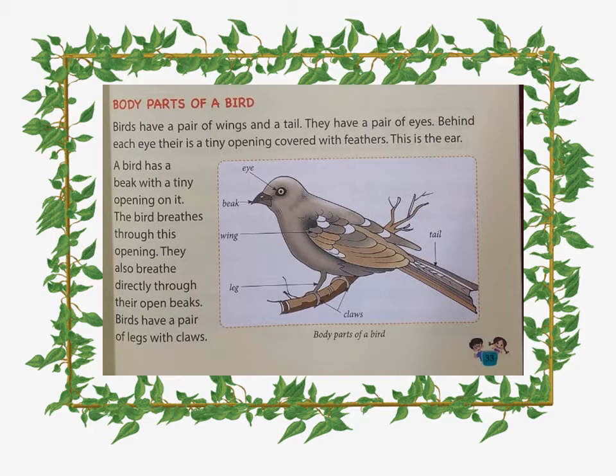A bird has a beak with a tiny opening on it. That opening acts as a nose. The bird breathes through this tiny opening. They also breathe directly through their open beaks, like us. When we open the mouth, we can breathe, and otherwise, we breathe through our nose. Birds have a pair of legs with claws. Claws are like fingers: in our hands fingers are there, and in birds' legs there are some fingers which are called claws.